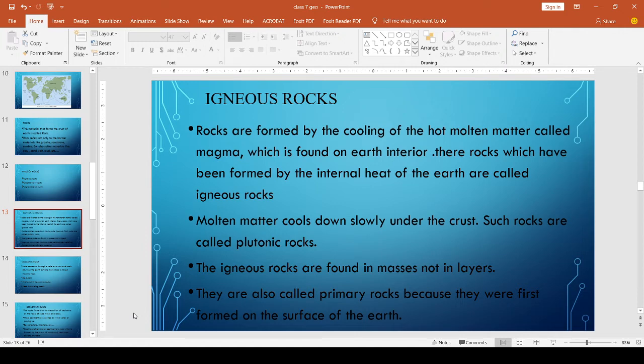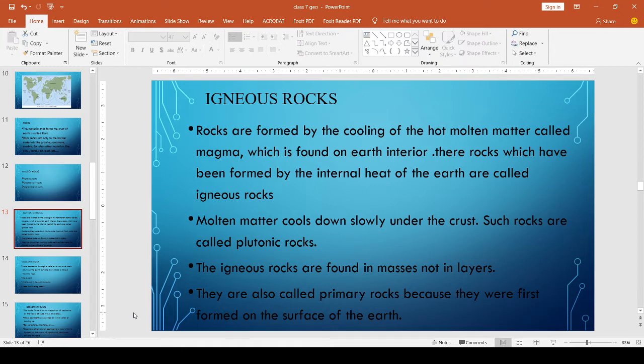So inside the earth there is heavy temperature. Due to this heavy heat, what happened? These rocks are melted down, into a liquid state. Rocks are melted, and that melted rock is known as hot molten matter.